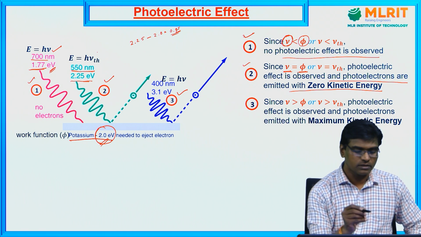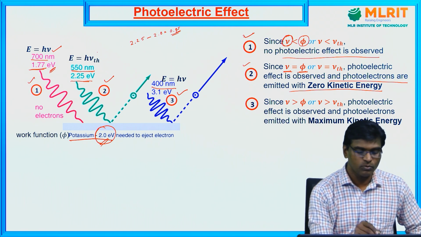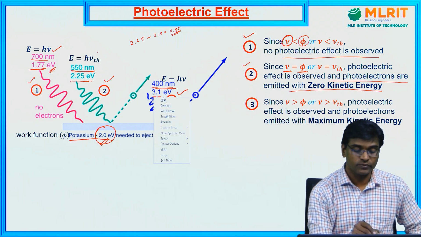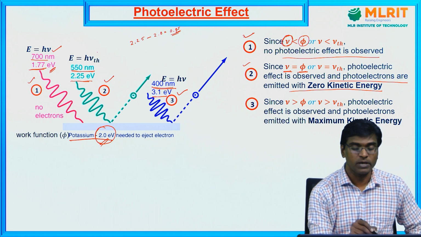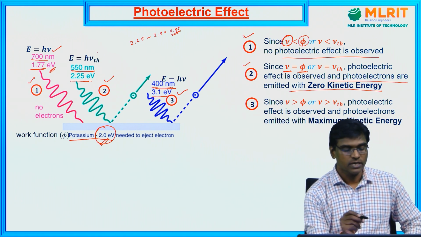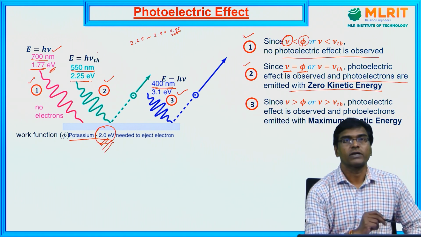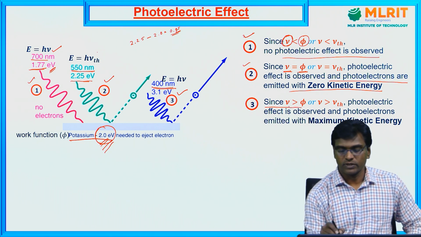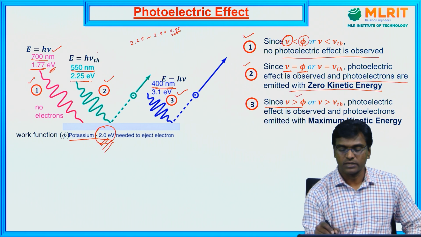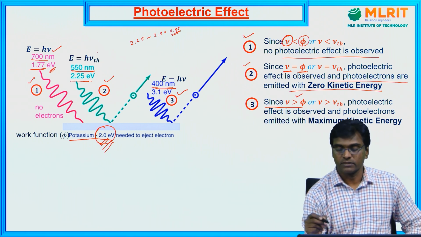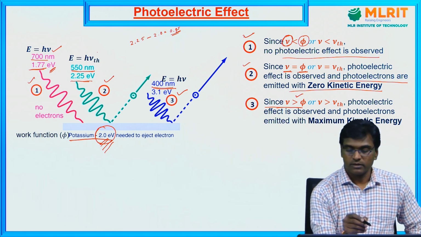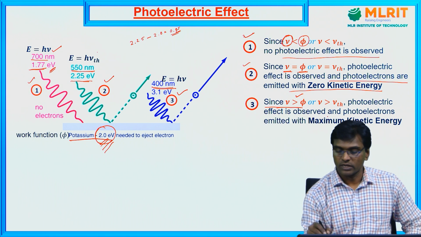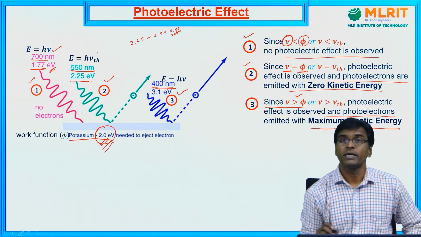Now in the third case, we are shining blue light whose energy is 3.1 electron volts, which is much higher than the work function of this material. Here, in the third case, when the incident photon energy is much higher than the work function, electrons are ejected, meaning the photoelectric effect is observed, and the ejected electrons will have the maximum kinetic energy.